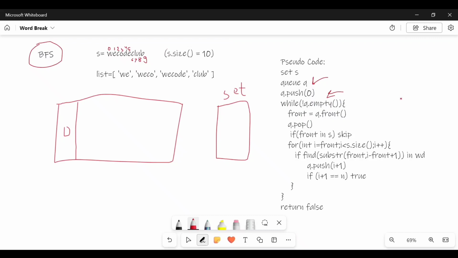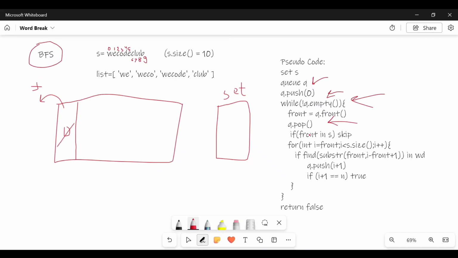Now I will go to the while loop and see whether my queue is empty or not. If queue dot empty, it will return 0 because my queue is not empty, and then the not sign will invert that 0 to 1, so the condition becomes true, and now it will move inside the loop. Now I will extract the first element, which is 0, from the queue and save it in my front. Now I will pop this element from the queue.